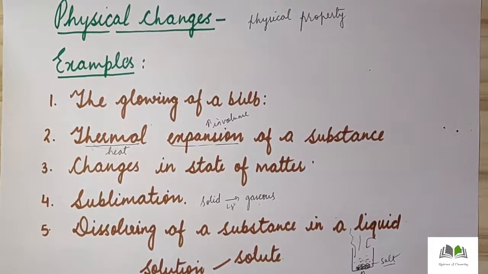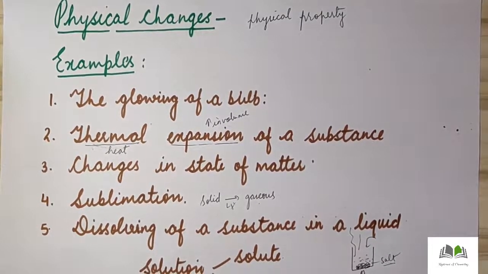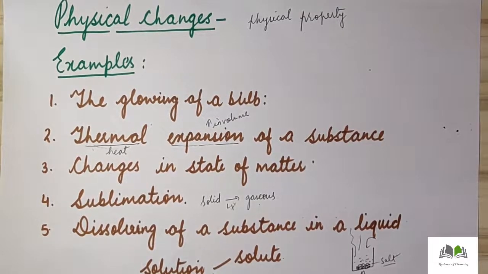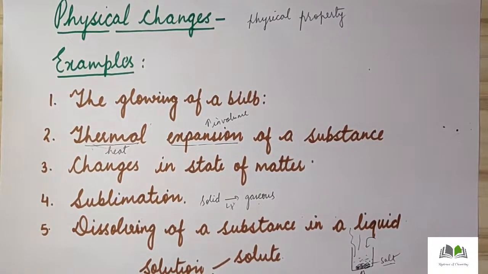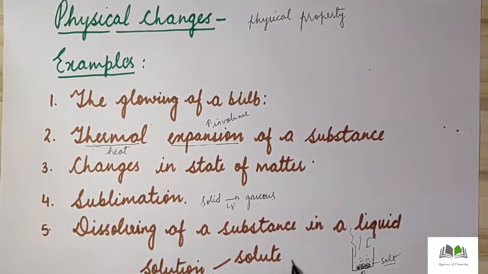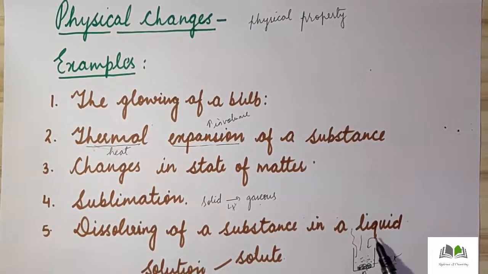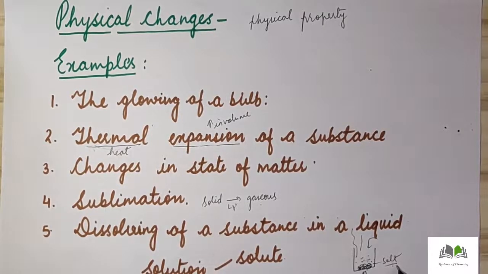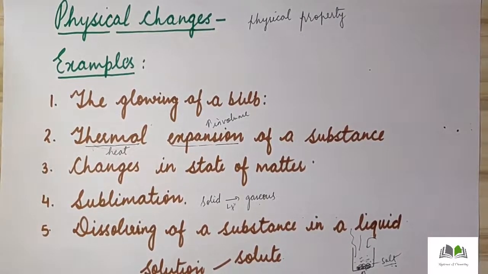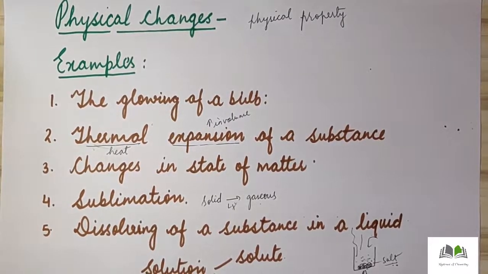So that is why this change can be reversed back, and we can regain the substances after making the solution and heating it. Those changes are known as physical changes, because we can get salt again. First, we dissolve salt in water. After dissolving, it makes a solution. And after heating it, that solution can be changed into water and salt again. So dissolving a substance into a liquid is another type of physical change. This is how we can explain physical changes by taking various examples.